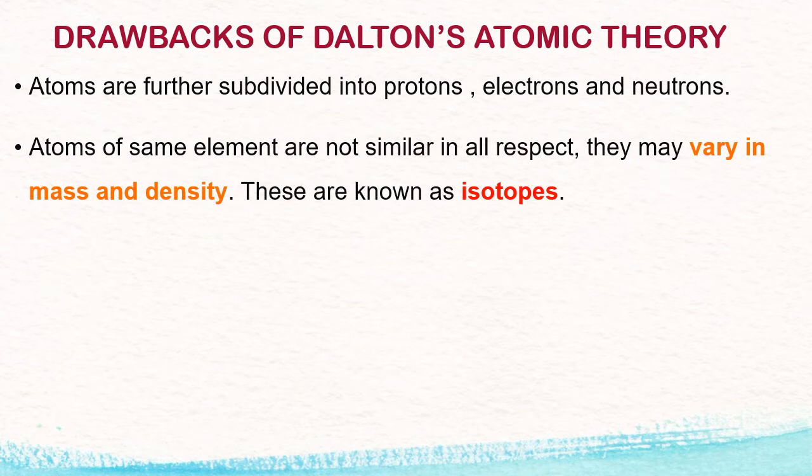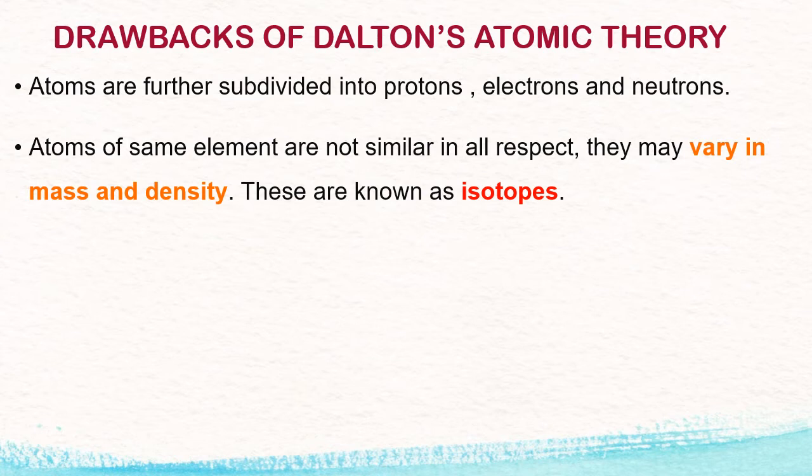Drawback number 2. Atoms of an element are identical in all respects. This is not 100% true. Why? When isotopes were discovered, this point was proved wrong. Isotopes are the atoms of the same element having the same atomic number but different mass number. That means isotopes of an element, though they are atoms of the same element, differ in mass. Identical in all respects is proved wrong.